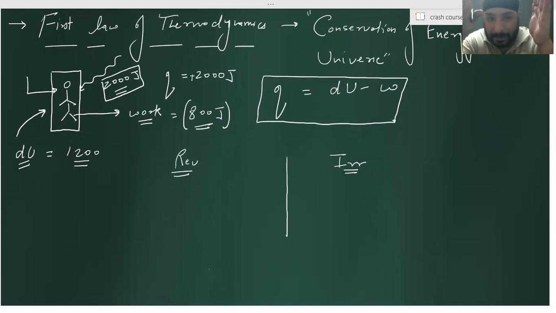Explain to me in basic layman terminology what is a reversible or irreversible process. This is the bookish definition. I don't want that. I just want the real feel of it. Now, what exactly is a reversible process and what exactly is an irreversible process?